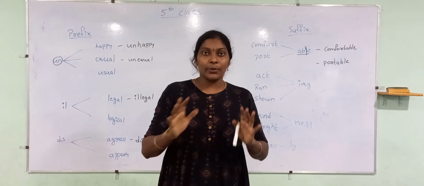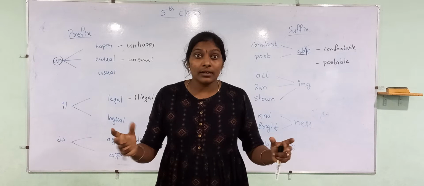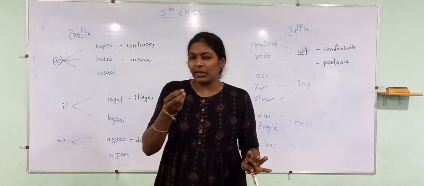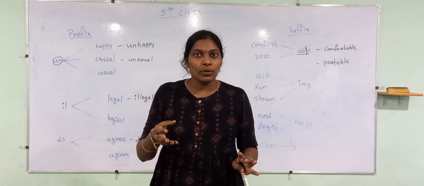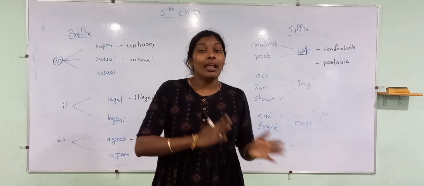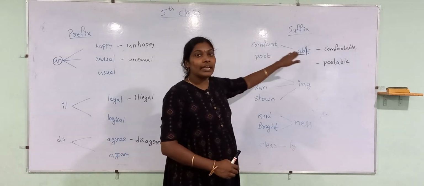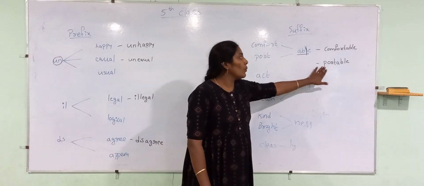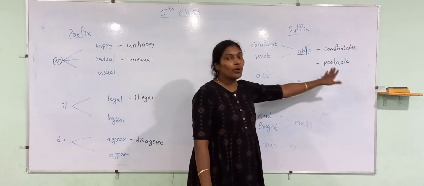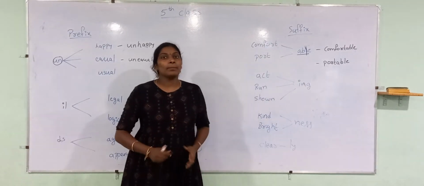For example, a computer has desktop, CPU, speakers, mouse, keyboard. Is it easy to carry? No, it's pretty tough. But if it is a laptop, it's easy to carry or not? So compared with a computer, a laptop is portable. Port's meaning is different. When it is mixing with able, portable, the meaning is completely changing. Port and able, portable. Right? So based on the suffix, the meaning is completely changing.